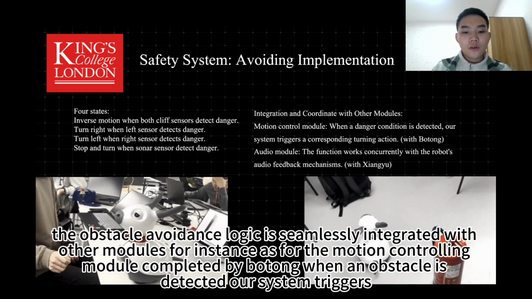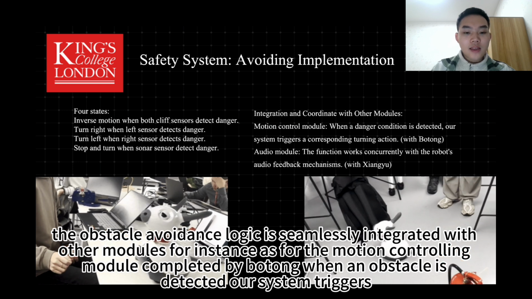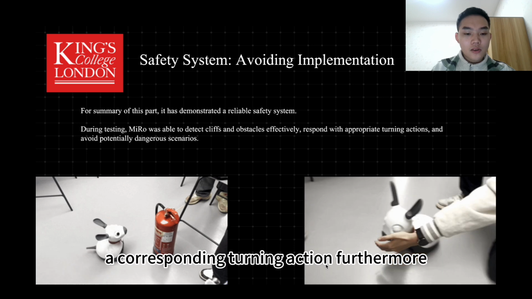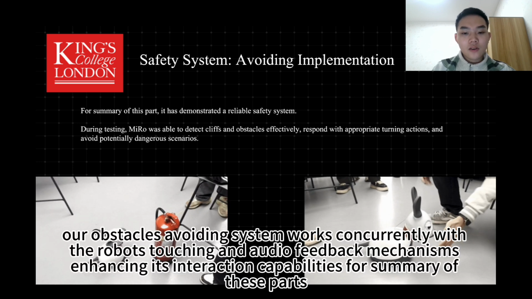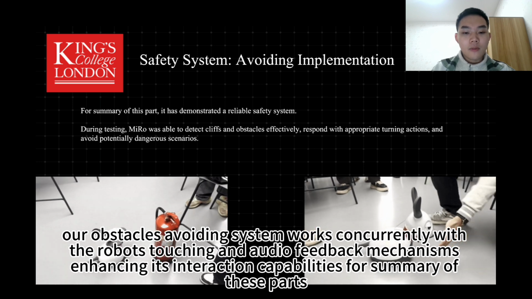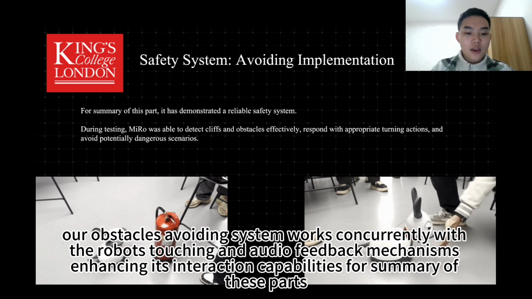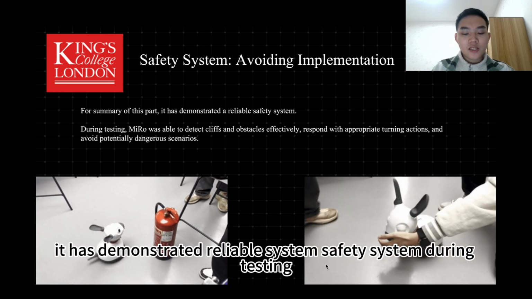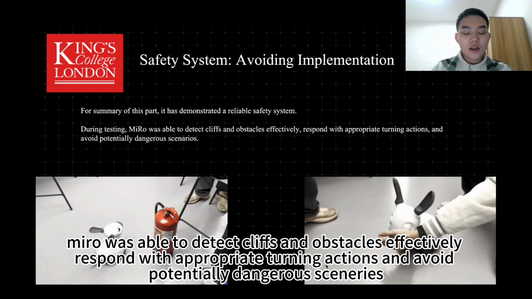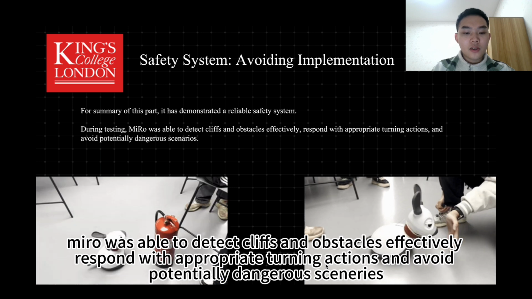For instance, as for the motion controlling module completed by Bottom, when an obstacle is detected, our system triggers a corresponding turning action. Furthermore, as shown in the early video, our obstacle avoiding system works concurrently with the robot's touching and audio feedback mechanisms, enhancing its interaction capabilities. To summarize this part, it has demonstrated a reliable, safe system.